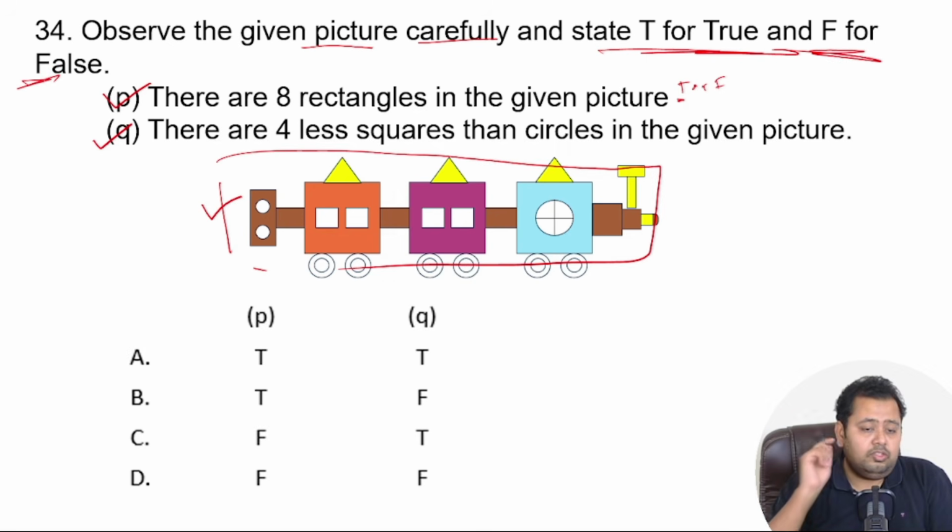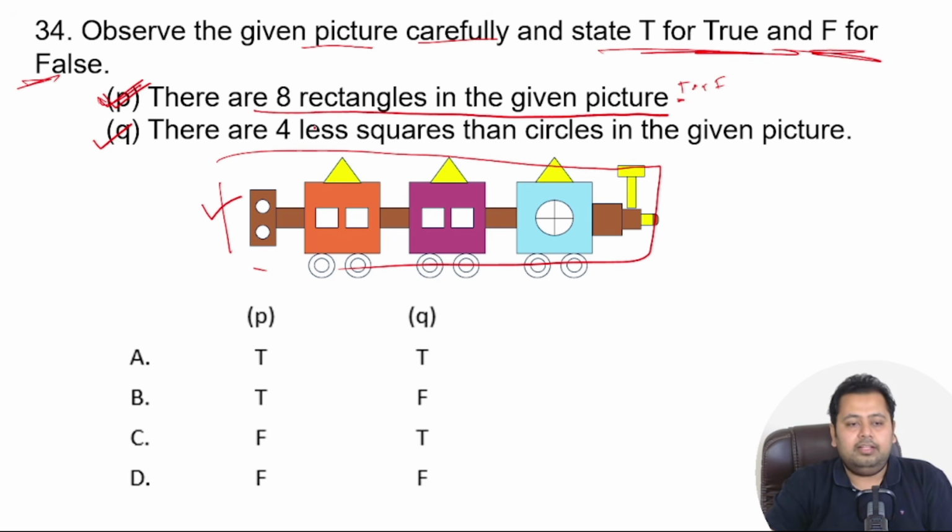Great. I guess you would have solved the problem correctly. It's a little difficult problem, more based on observation. Let's see option number P. There are 8 rectangles in the given picture. So let's find out how many rectangles you can see.